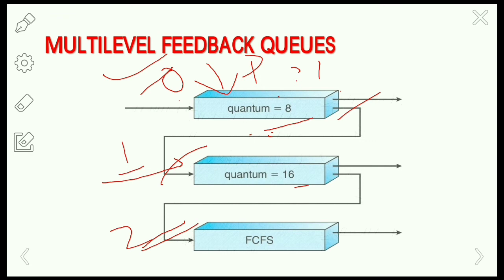A process in ready queue 0 is given a time quantum of 8 milliseconds. If it doesn't finish within the 8 milliseconds, it is moved to the tail of ready queue 1. The processes in ready queue 1 execute only if ready queue 0 has no process. Here it has only one process, so ready queue 1 will start executing. The process at the head of ready queue 1 is given a time quantum of 16 milliseconds.